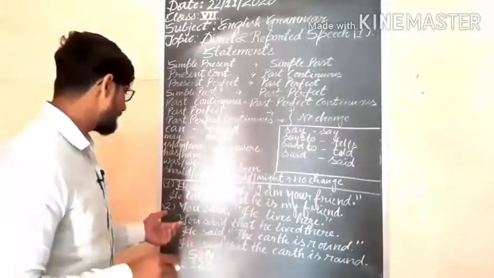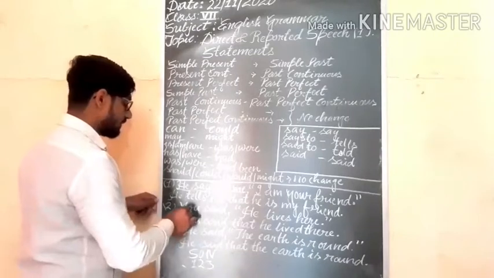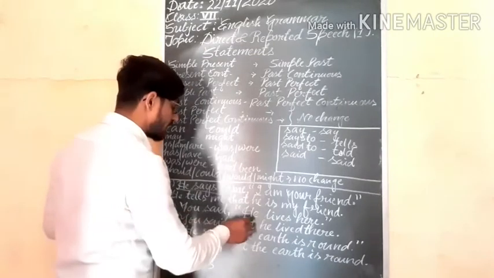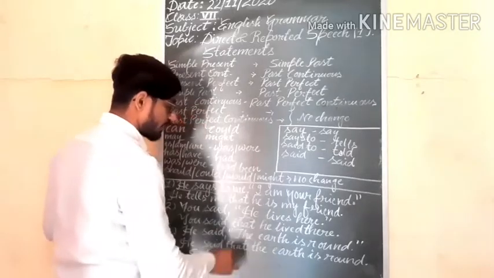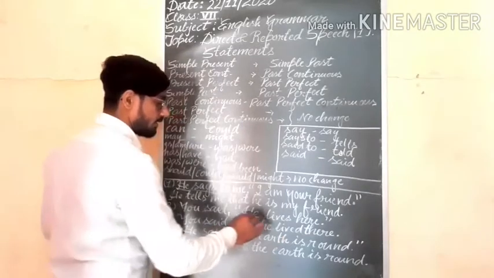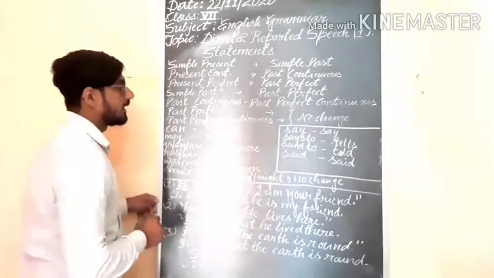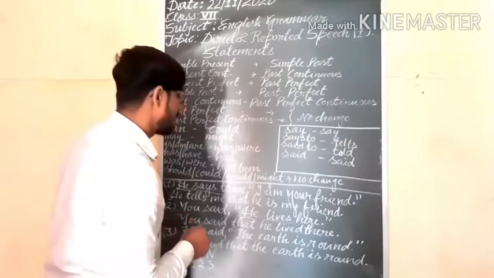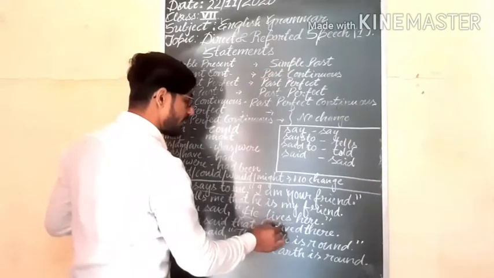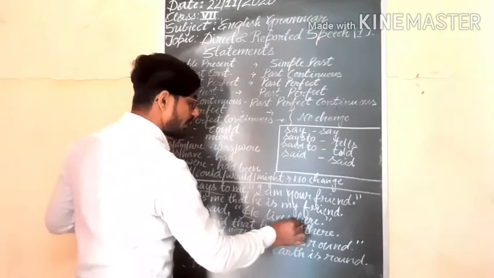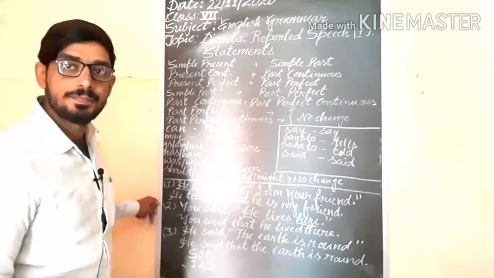Understand? Next one: you said, he lives here. We are using the conjunction that. Third person, he is third person, no change. Lives is the verb here, so which tense does it indicate? Simple present. Simple present will be changed into simple past, so it will be lived. And here will be changed into there. We have already discussed this earlier.